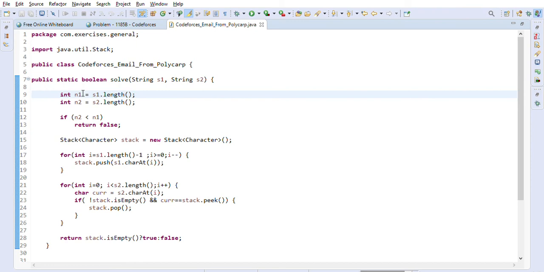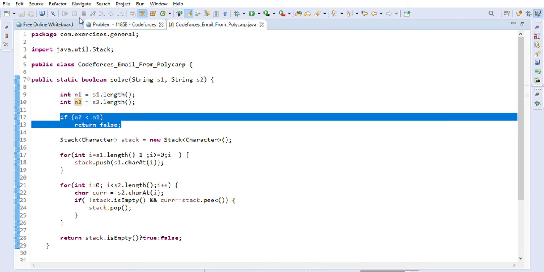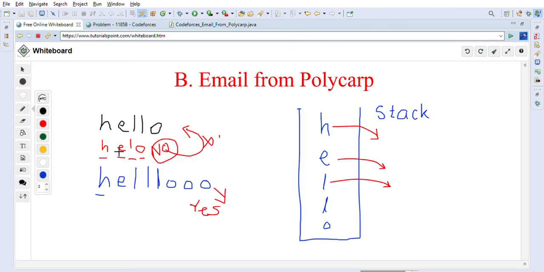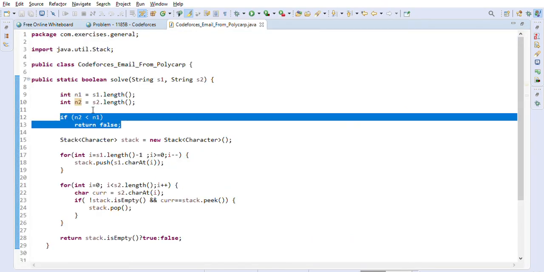So first we will calculate the lengths of both strings. If the second string's length is smaller than the first one, then there is no way we can form that word. For example, in this case, this string has only a length of 4, and this string has a length of 5. So in this case we will directly return no, because it's not possible.